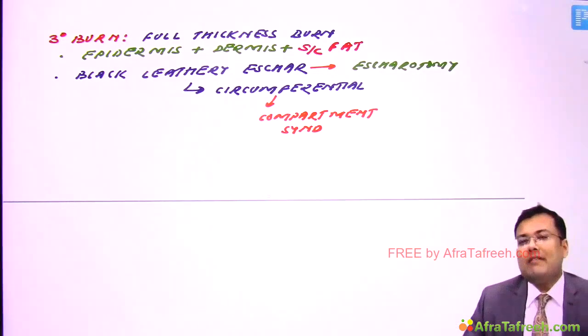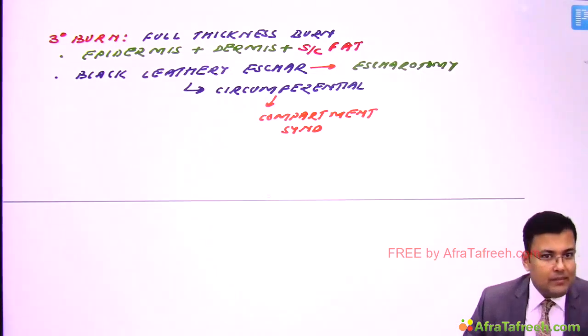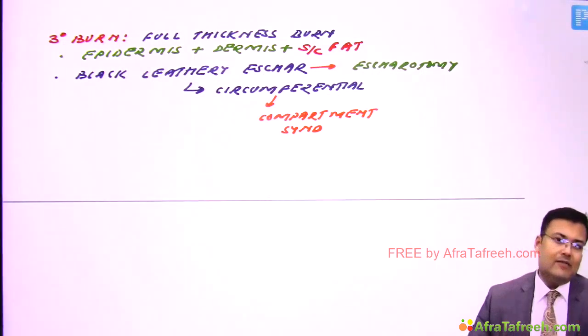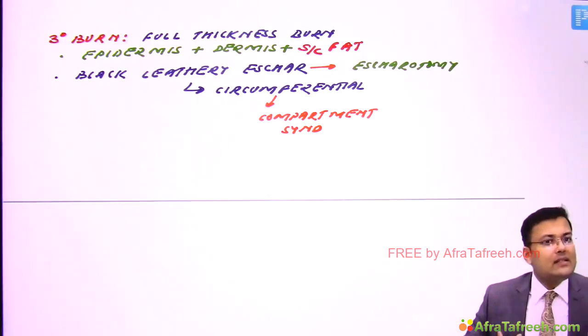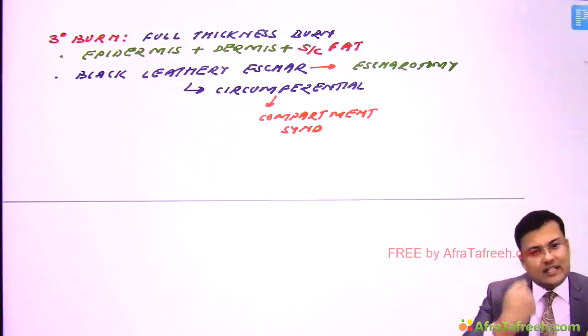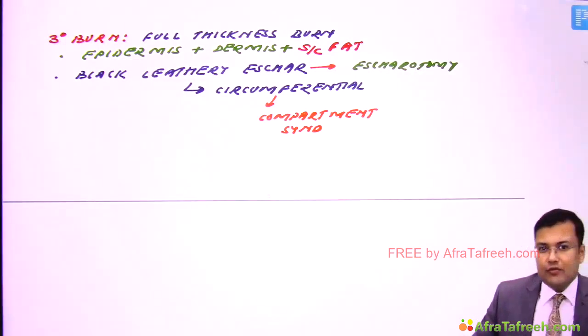So how are we going to prevent the contracture? When patient is having third degree burn, we resuscitate the patient, and after resuscitating the patient, we take the patient to OT. And whatever the burn skin is there, we are going to perform the excision of burn skin, and we have to go for grafting.